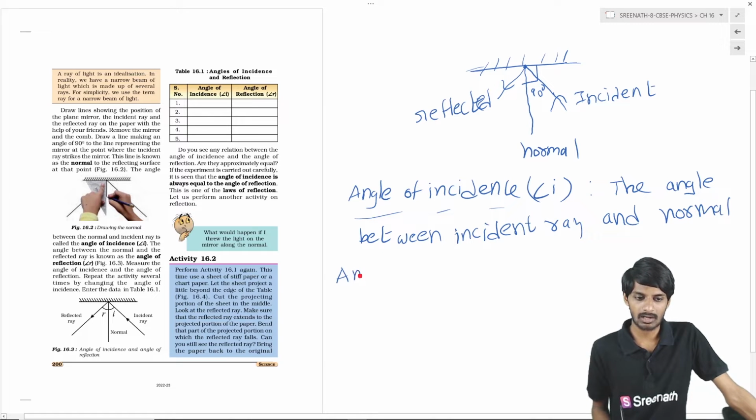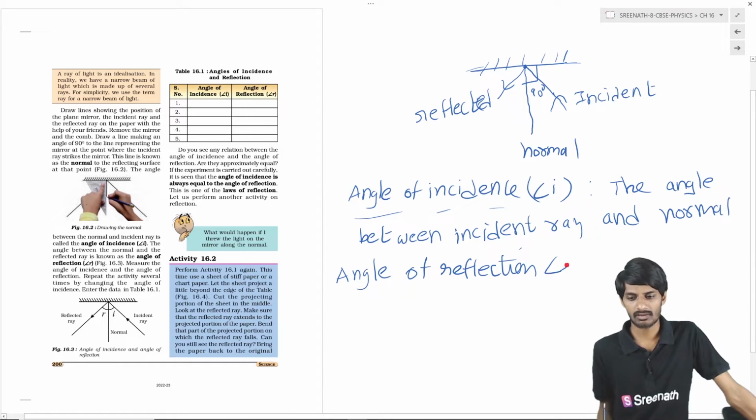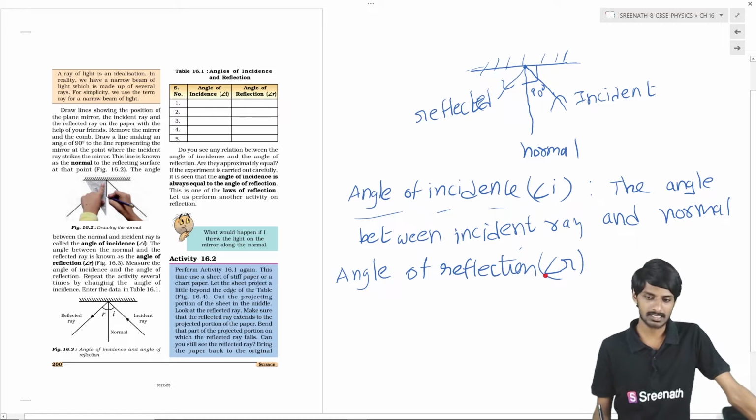Then what is the angle of reflection? There is another thing, that is the angle of reflection. I am writing R like this, students.